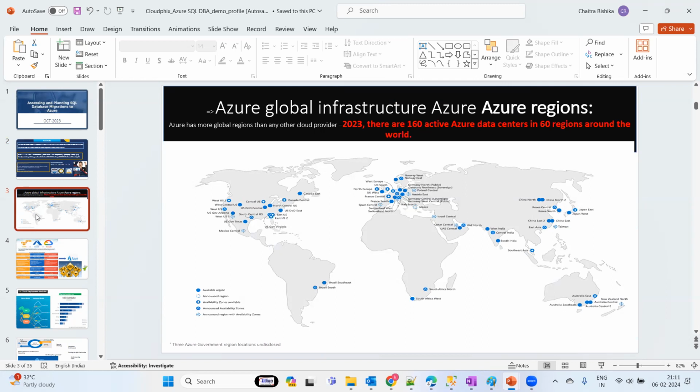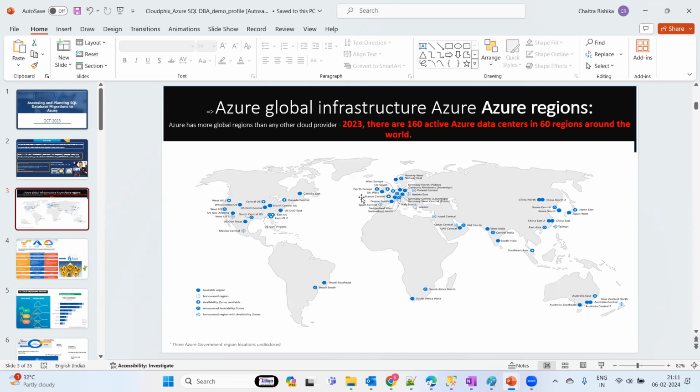Okay, so coming to the cloud landscape, across the world Microsoft has around 160 active Azure data centers in 60 regions. Okay, so it is going to extend, a couple of regions are in the pipeline. Coming to India, we have Central India, South India, and West India. Mumbai, Noida, I think Chennai, we have three regions where Microsoft data centers are launching. That is the infrastructure standpoint.